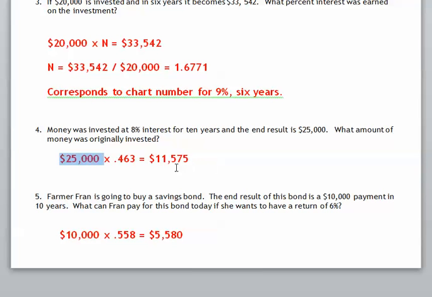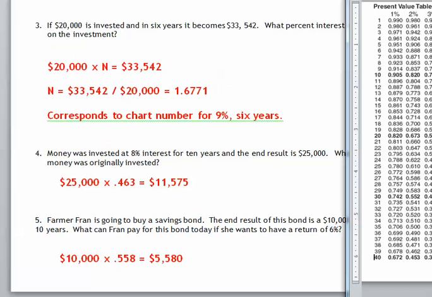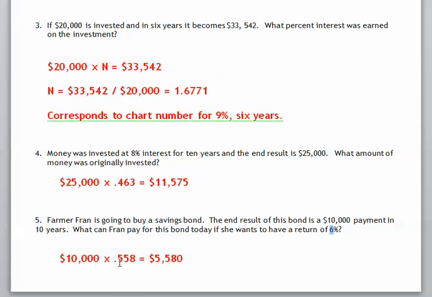Okay? Farmer Fran is going to buy a savings bond. The end result is $10,000 in 10 years. What can we pay for this bond today if we want to have a return of 6%? 10 years, 6%. Here's 6%, 10 years, 0.558. So we just take our end result, 10,000 times 0.558. We get an answer of 5,580. So hopefully that makes sense.